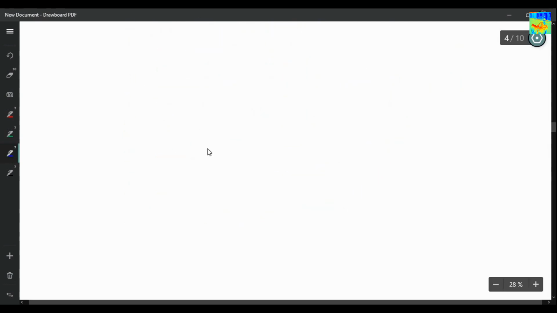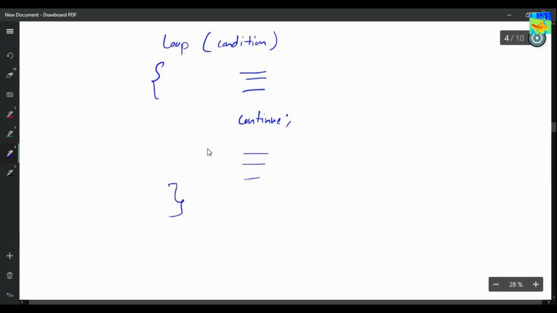So let's say you are having a loop and some condition is written here. Now these are some instructions, and then there is a continue statement, and then there are some instructions, and this is the ending of the loop.